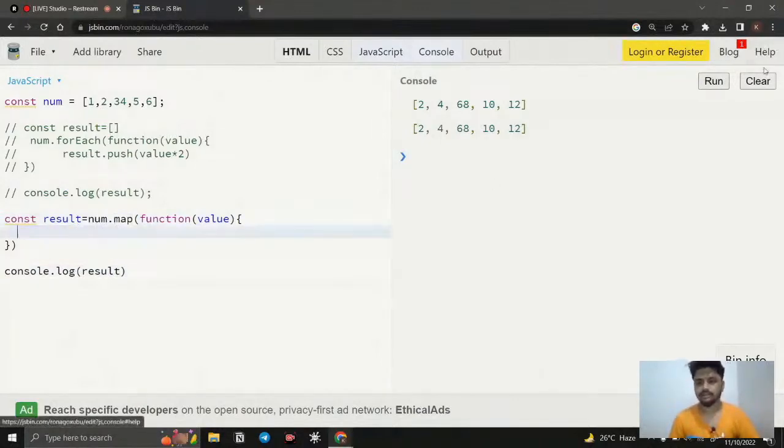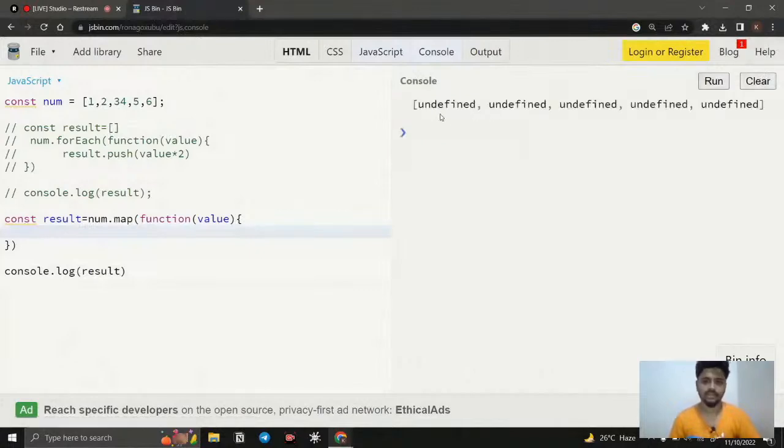Okay, I clear it. If I run it, you can see I'm not returning anything, right? Undefined, undefined, undefined, undefined, undefined. Why is it happening? Because the map method creates a new array, and it stores whatever result we fetch. For example, here I simply say value. Once I clear, it is going to give undefined.